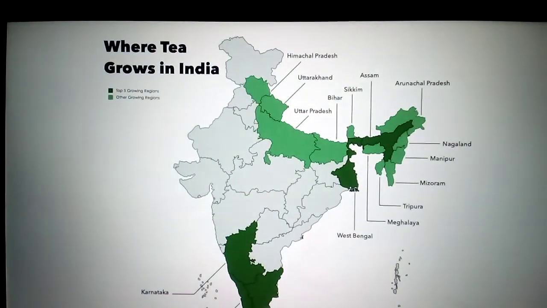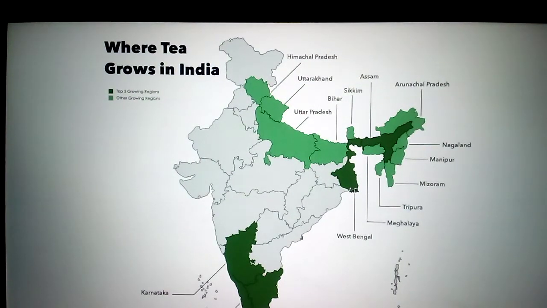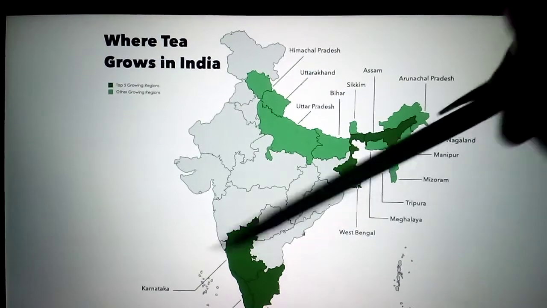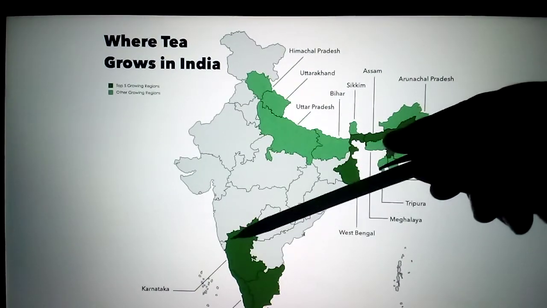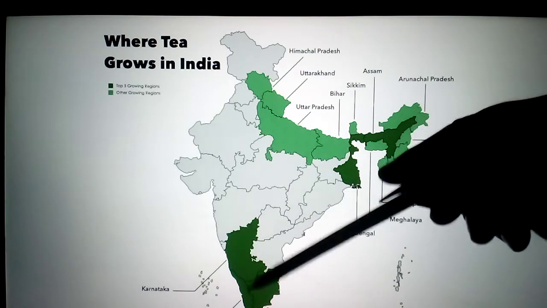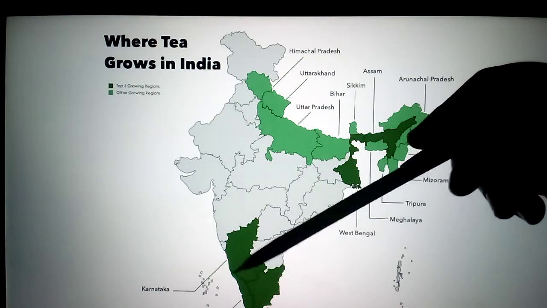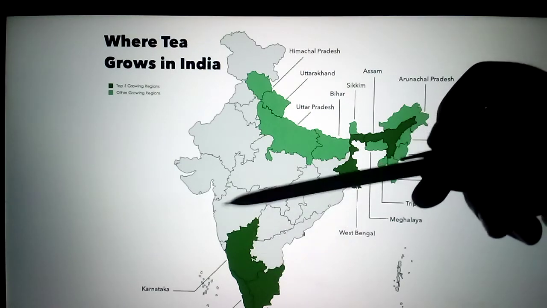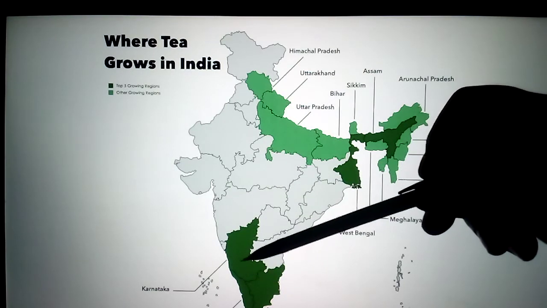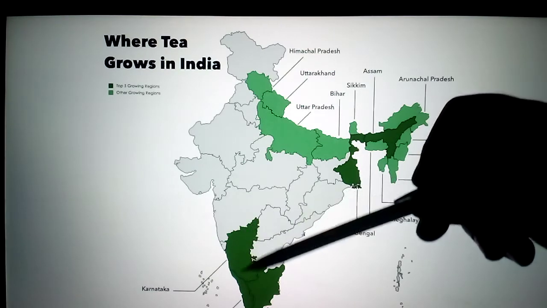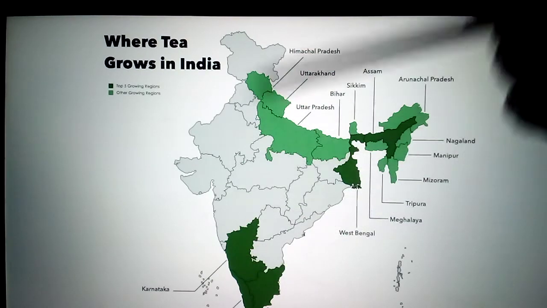Next one, see here, where the tea is grown in India. Mostly in Kerala, see here, Karnataka, Kerala. Here, Western Ghats are there. The mountains, Western Ghats are there. In Tamil Nadu, Nilgiri mountains are there. And Coorg place. In Karnataka, Coorg place is famous for the coffee. So here Western Ghats mostly we can see.